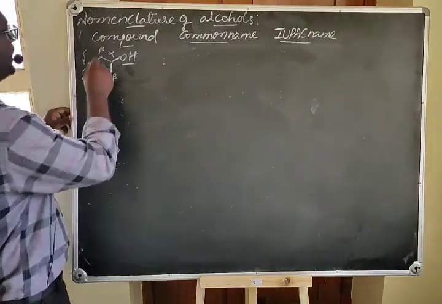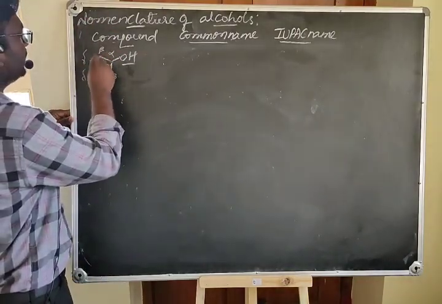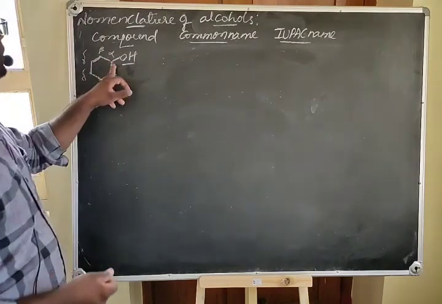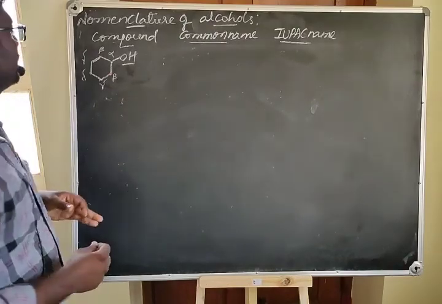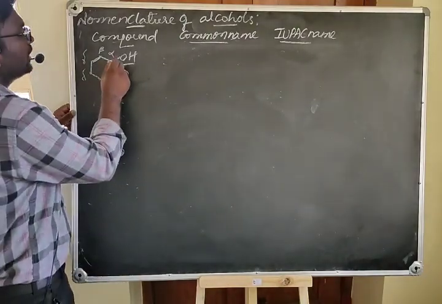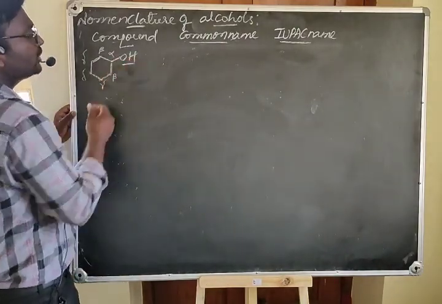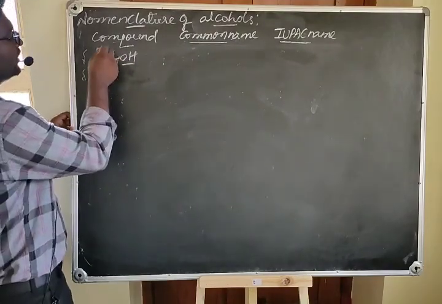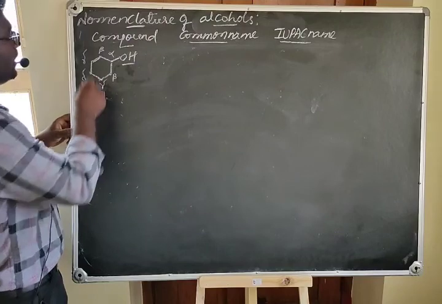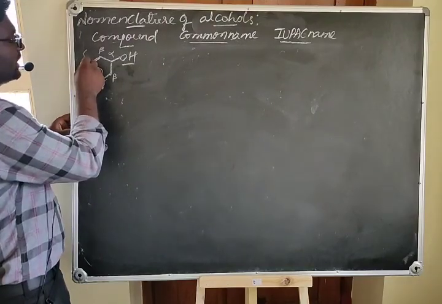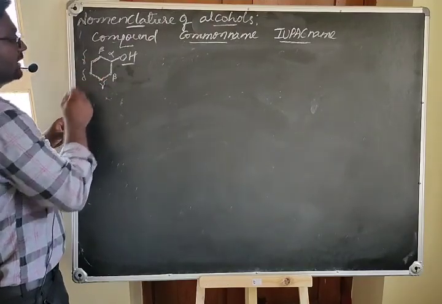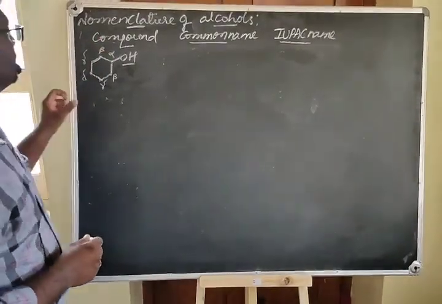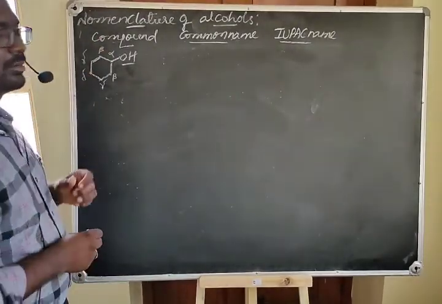Here we have a cyclic ring containing 6 carbon atoms, where one of the carbons is holding the OH group. The carbon holding the OH group is considered as alpha carbon, next to that is a beta carbon, and the next to that beta are gamma and delta. These are the Greek letters used to denote the position of the carbon atoms.